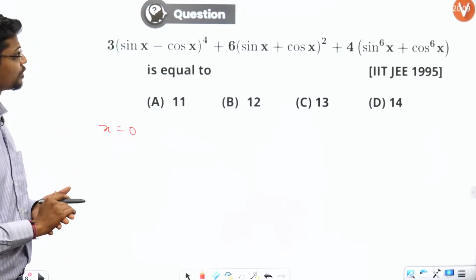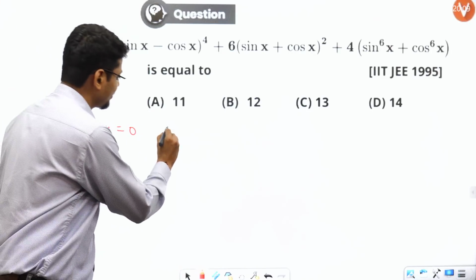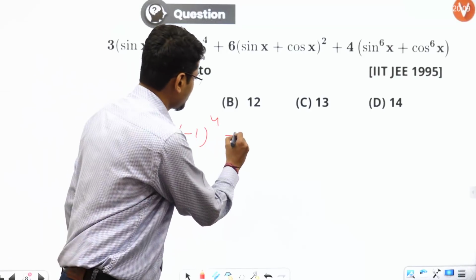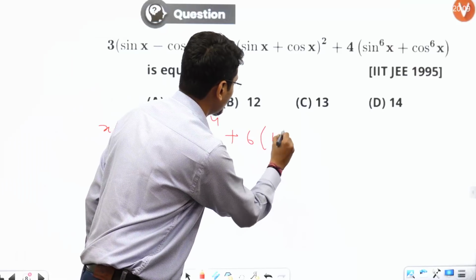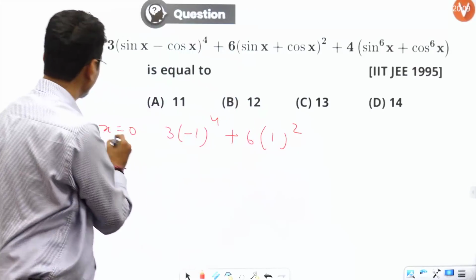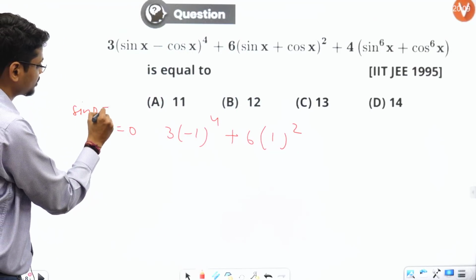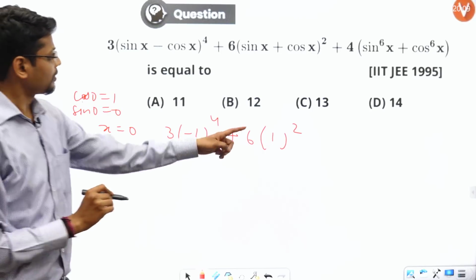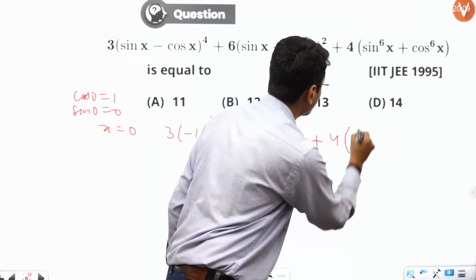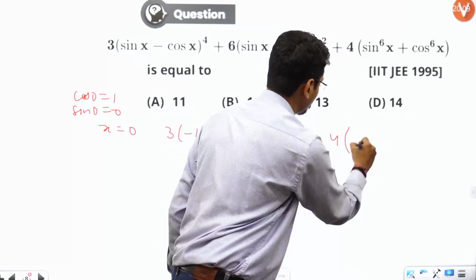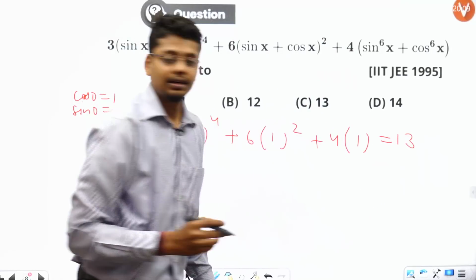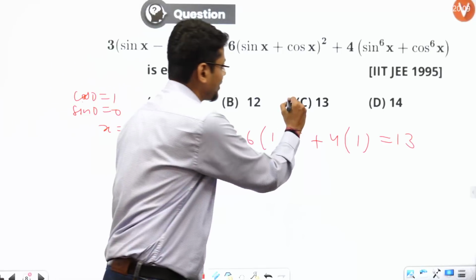If I put X equal to 0, what do I get? I get 3 times minus 1 to the power 4, plus 6 times 1 square, because sin 0 is 0 and cos 0 is 1. So I'll get this, plus 4 times 0 plus 1, which is 1. So what do I get? I get 13, and this is my answer.